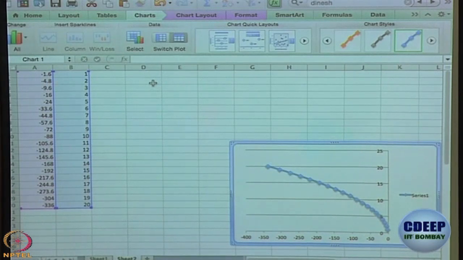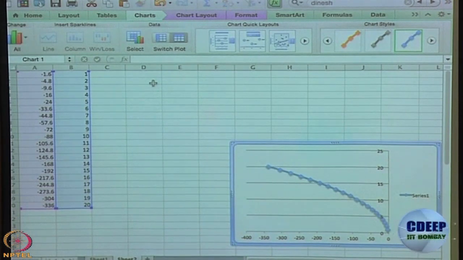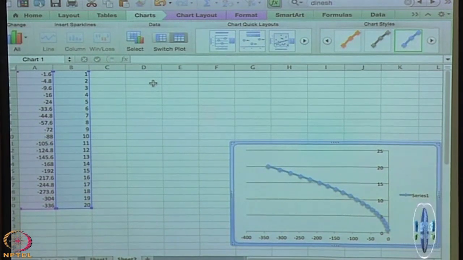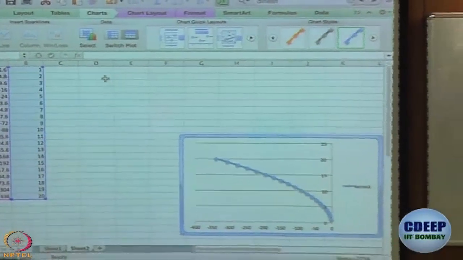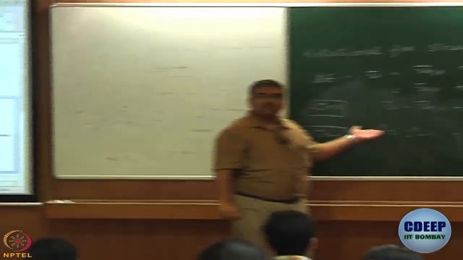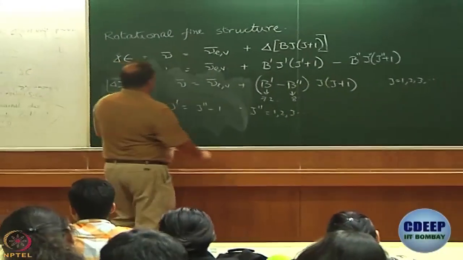So, in this case, what we can do is, we can write it in terms of, I want to maintain the same range of J's, right. So, I will write it in terms of J double dash. What is the range of J double dash? 1, 2, 3, so on and so forth. J double dash cannot have a value of 0. So, what will it be?